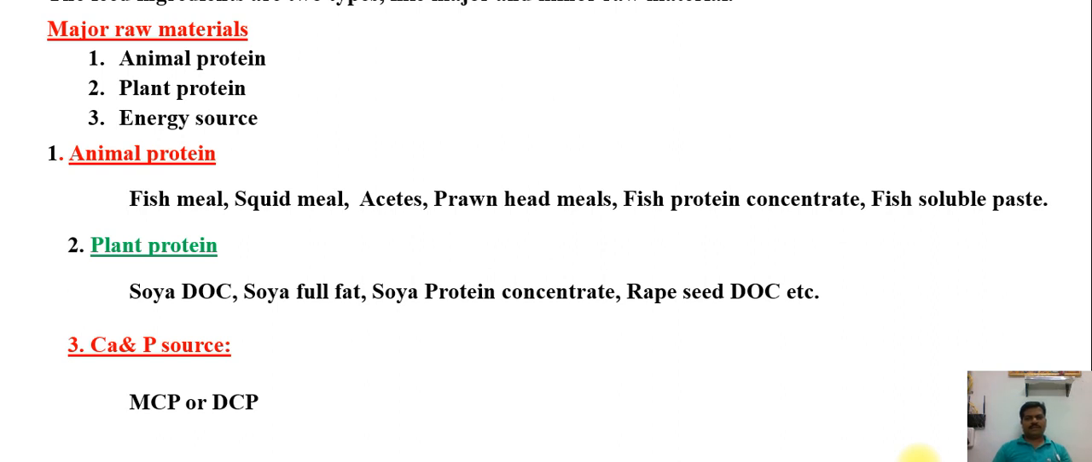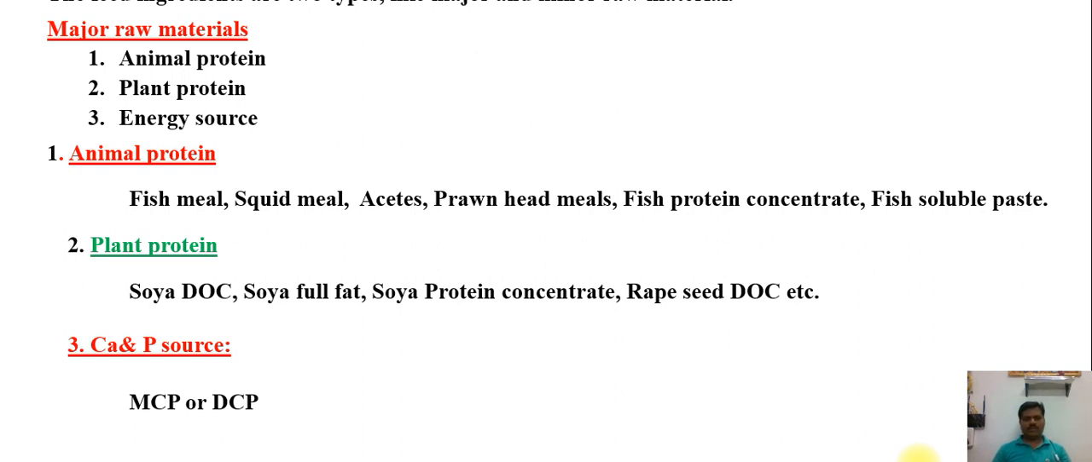Then feed ingredients. Here the major raw materials are animal protein, plant protein, and energy source. Animal protein means fish meal, squid meal, jowla, prawn head meals, fish protein concentrate, fish soluble paste. Mostly the protein range should be 60% fish meal, 45% fish meal, and then 35% as prawn head meal. Like that, the protein will vary, because this is consumed well by shrimp and the digestibility level is also good.